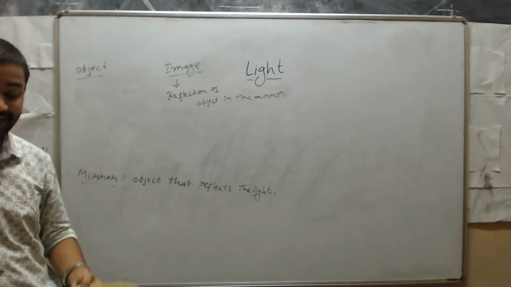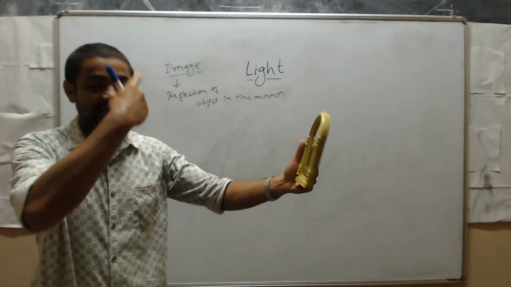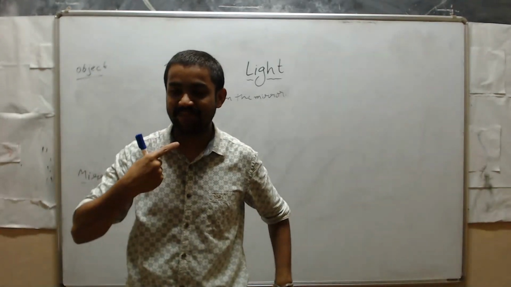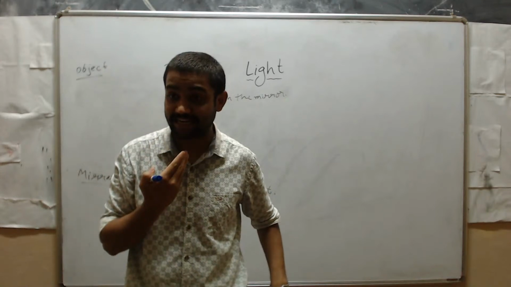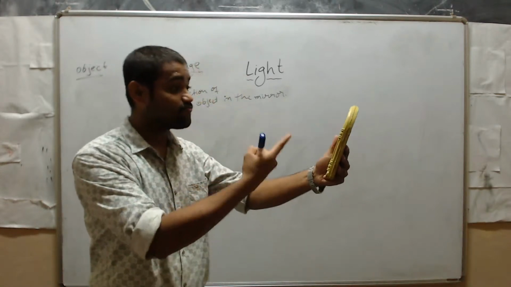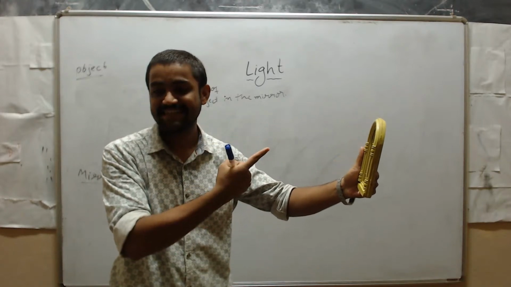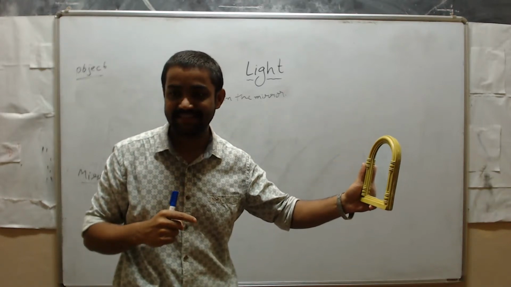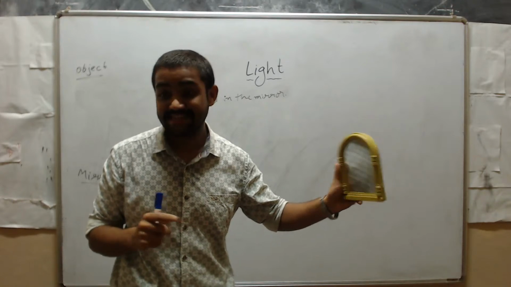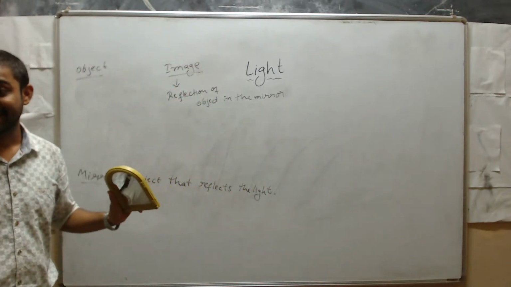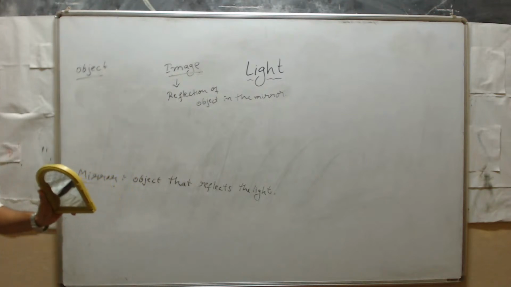One more time, see here. This is my face. Consider this is an object, and the reflection what I am seeing in the mirror is the image. Is it clear, students? Okay, yeah.